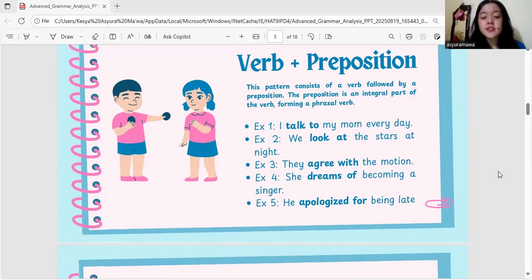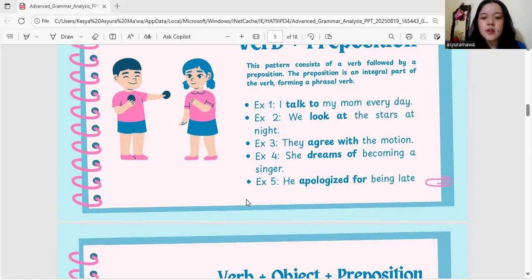Example 4. She dreams of becoming a singer. The explanation is the phrase dreams of is used to talk about future hopes or aspirations. Example 5. The last example. He apologized for being late. The explanation is the verb apologize is followed by the preposition for to give the reason why someone is apologizing.